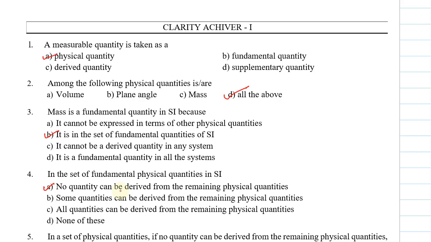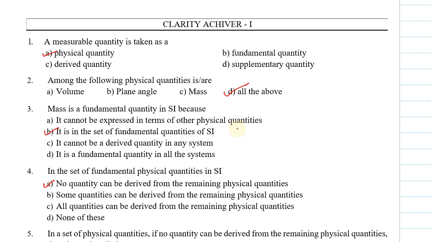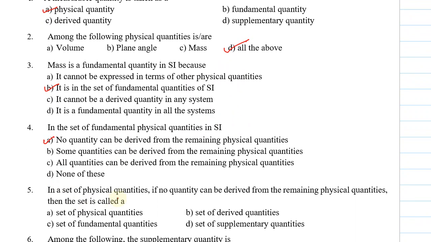Let us go to the fifth question. In a set of physical quantities, if no quantity can be derived from the remaining physical quantities, then the set is called. Option A, set of physical quantities. B, set of derived quantities. C, set of fundamental quantities. D, set of supplementary quantities. So here the option is C.